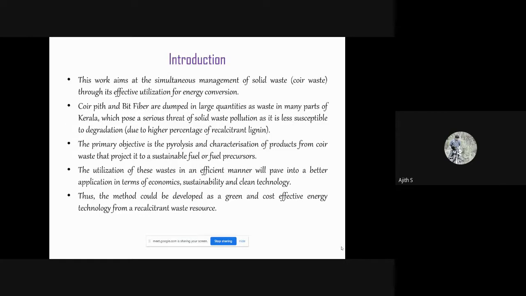In the introduction, the work aims at the simultaneous management of solid waste, that is coir waste. Even though it has many other applications, this application also may be an additive to that, and for its effective utilization for conversion into energy or fuel precursors. And even though these coir byproducts are